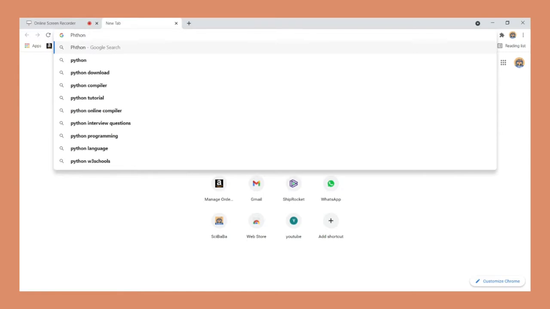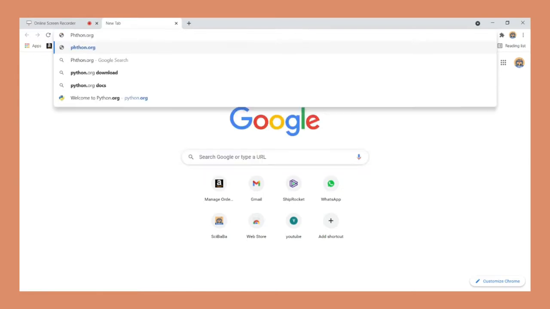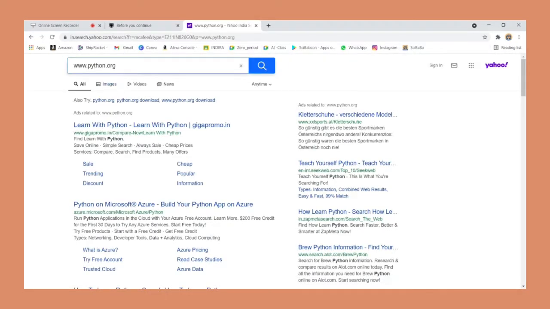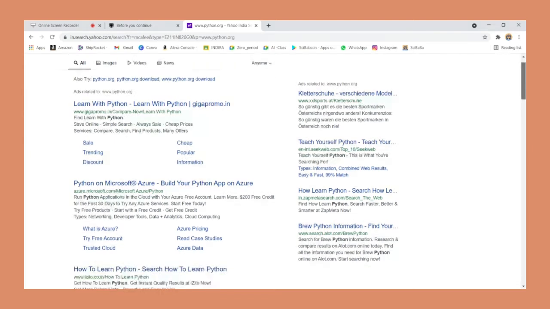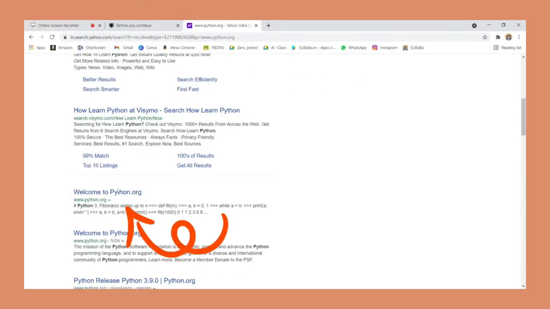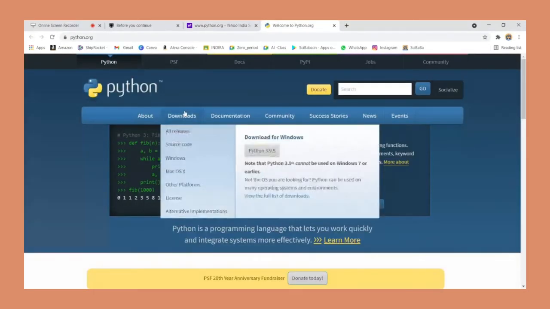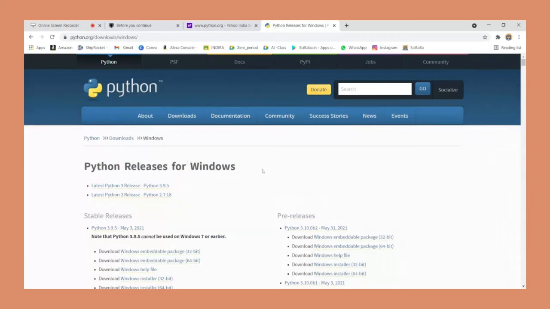Type python.org. Once you get that, just scroll down until you see www.python.org. Then click on it. Once you come to the Python official website, you have the Downloads tab, in which you have an option for Windows, Mac, and other platforms as well. My device is Windows, so I have chosen Windows.